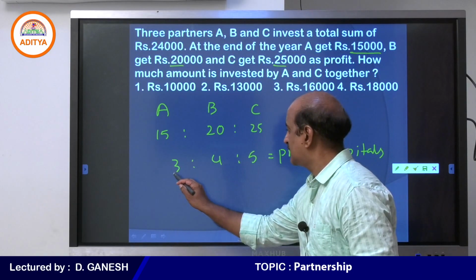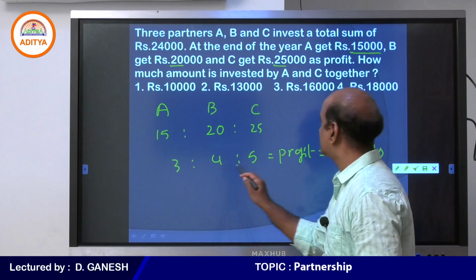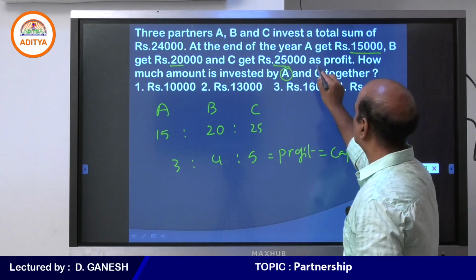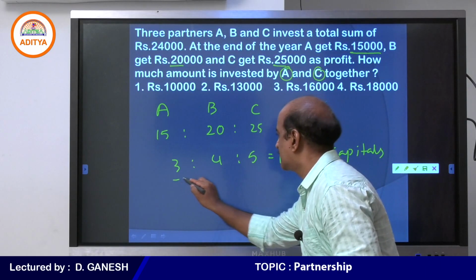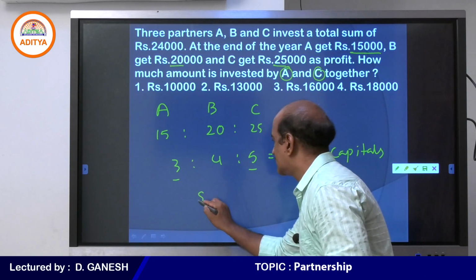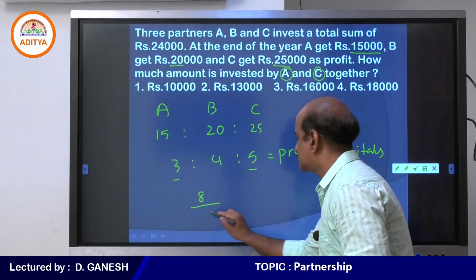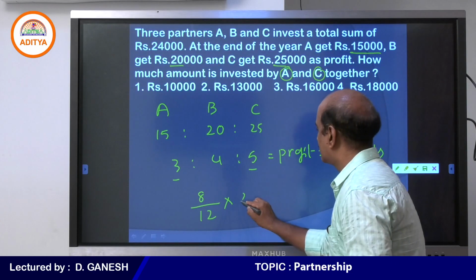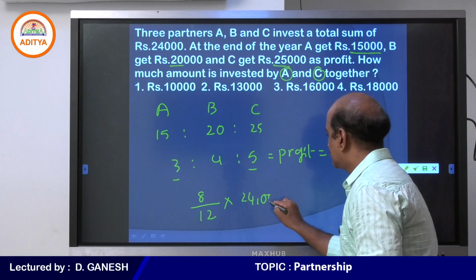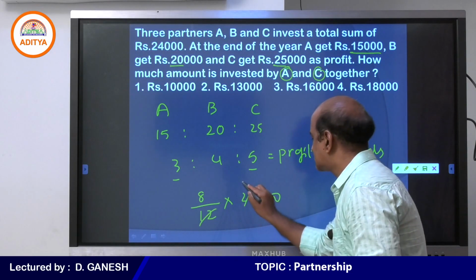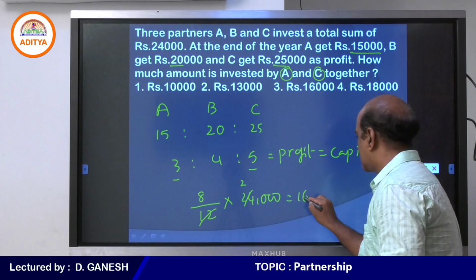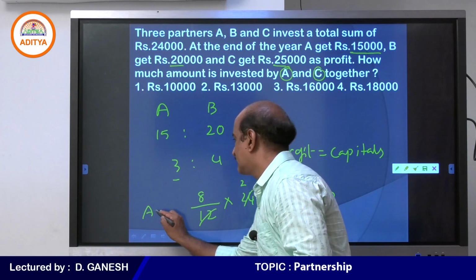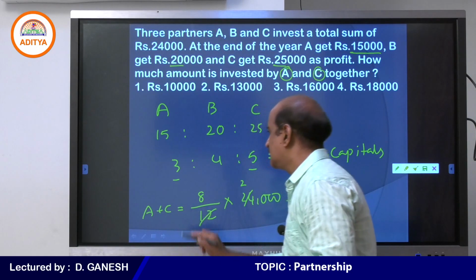Therefore, the investment is in the ratio 3:4:5. How much amount do A and C together invest? 3 plus 5, 8. 8 by 12 into the total investment, 24,000. You understand that. So 12 cancels for 2 times. Therefore, your answer is 16,000. This is the share of A and C together.